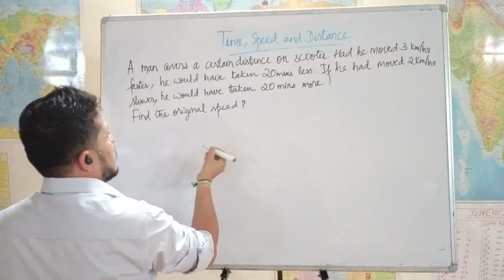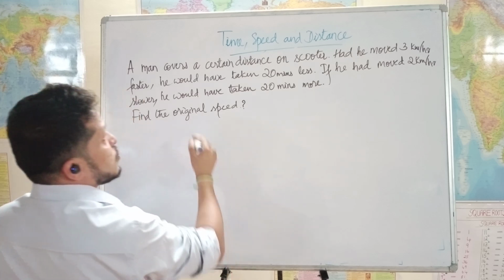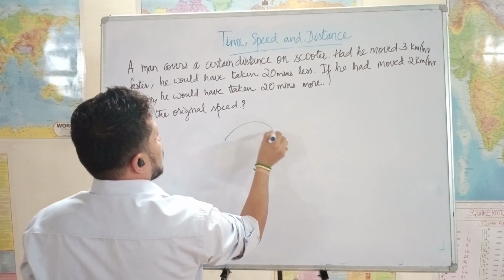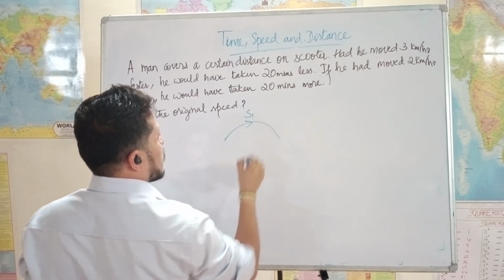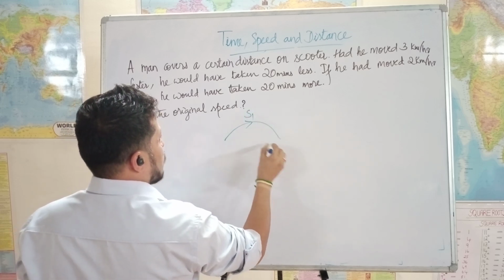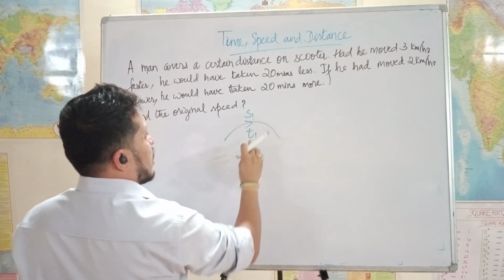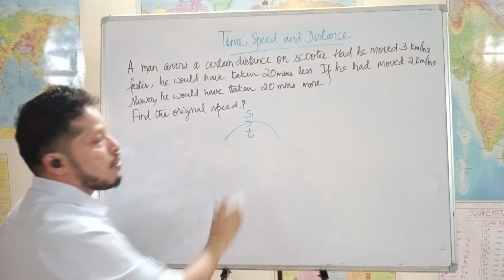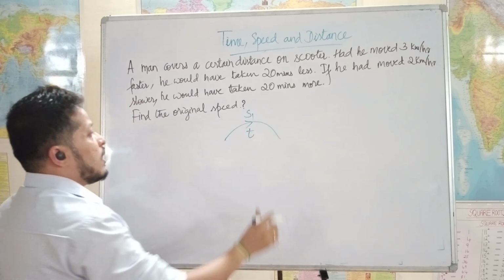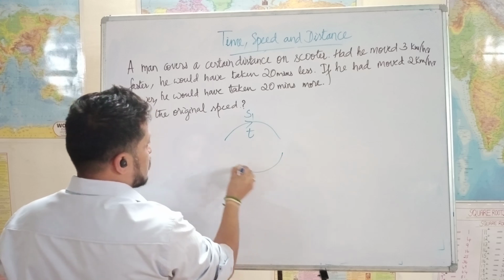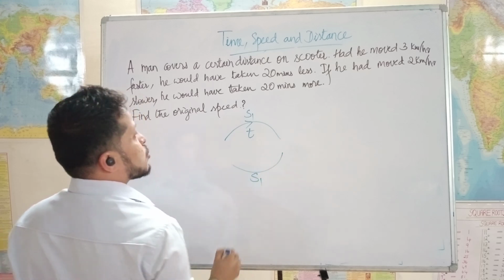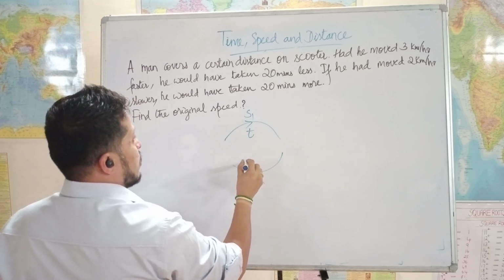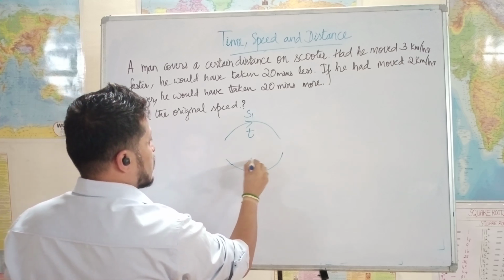So here, in a situation like this, where if he had increased the speed by, let's say, S1, he would have taken T amount of time lesser than usual. And let's say if he had reduced the speed by S2, he would have consumed another extra T time.